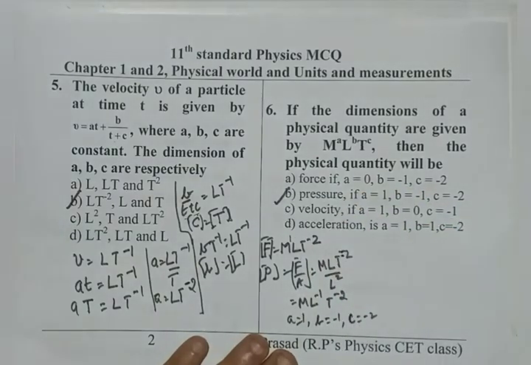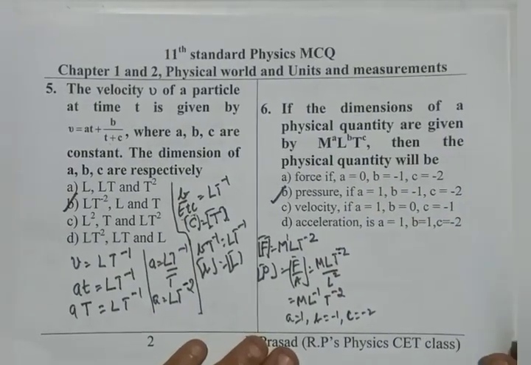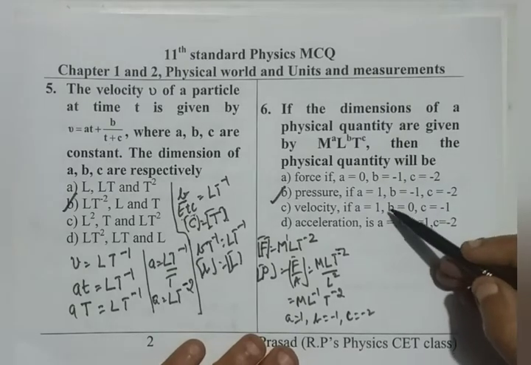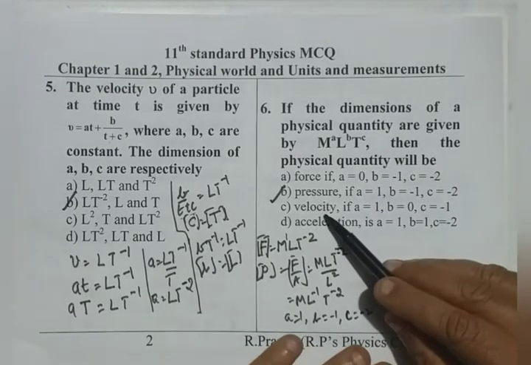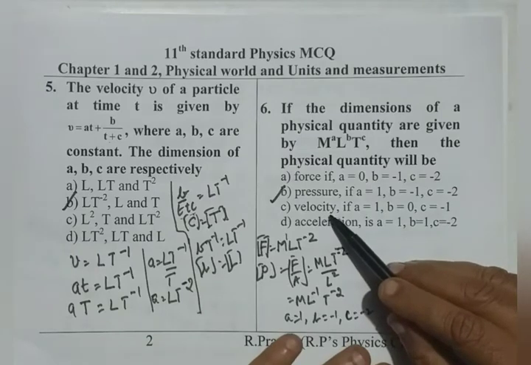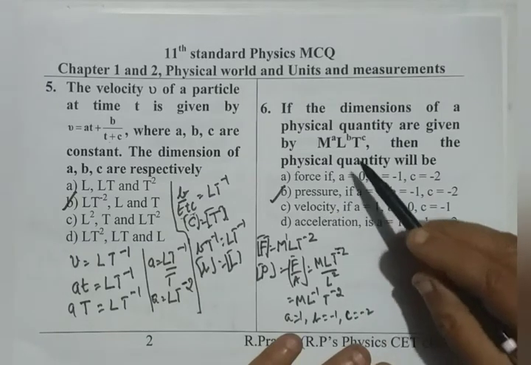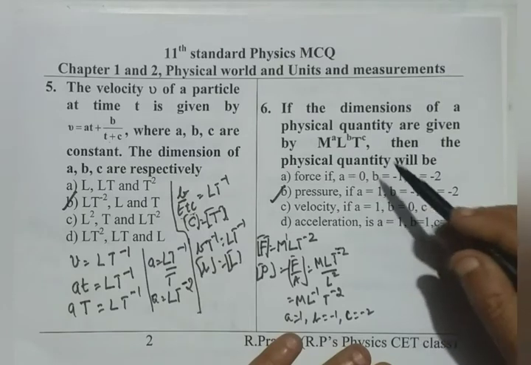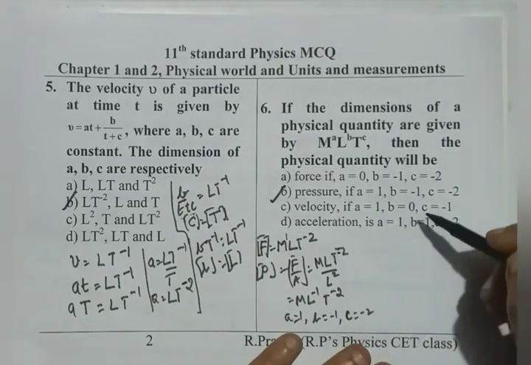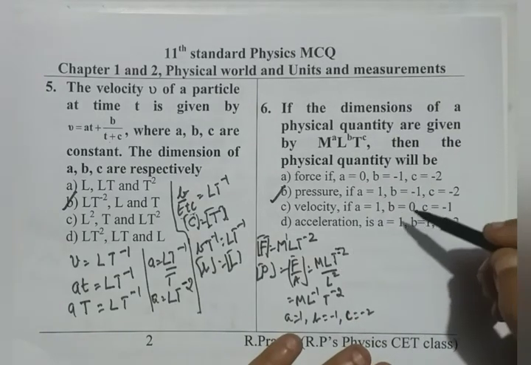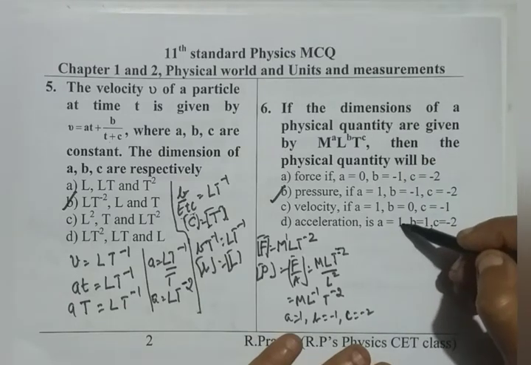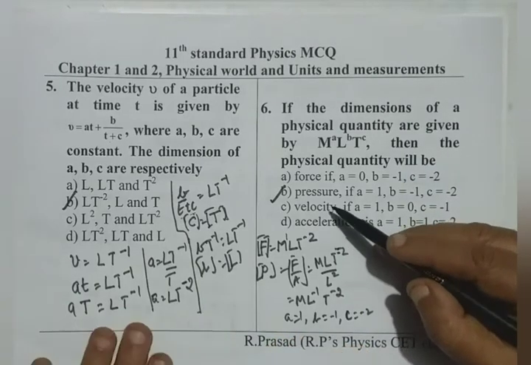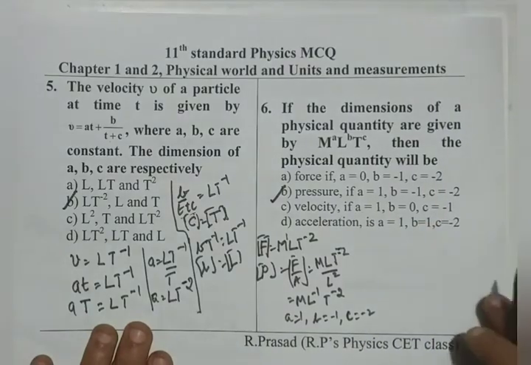We can check two more, which will not give us the correct answer. But in the beginning itself, we can think of A, velocity, say C, velocity. Velocity does not depend on mass, but our mass power A is given to be 1, so that is wrong. Acceleration also does not depend on mass, L T to the power of minus 2. So, A is given 1. From that logic also, C and D cannot be the answers.